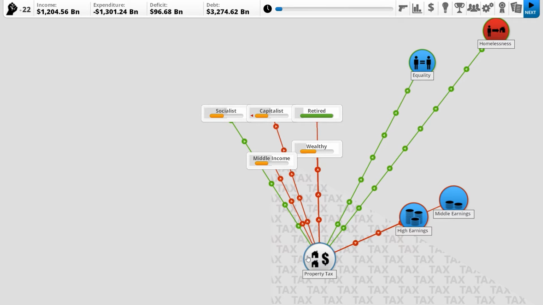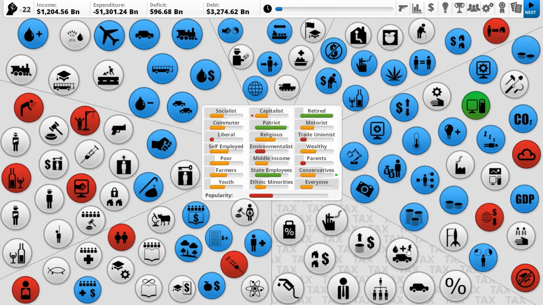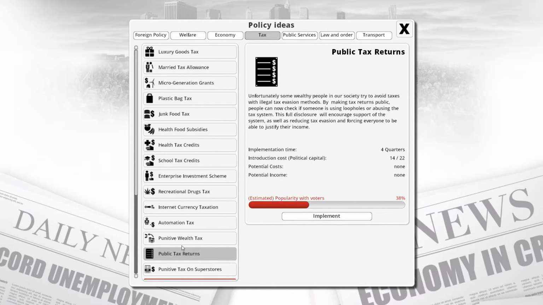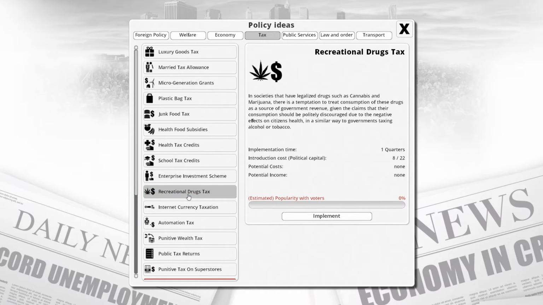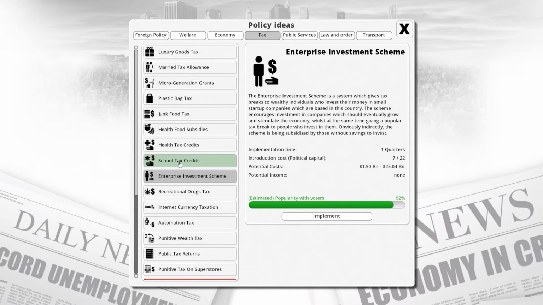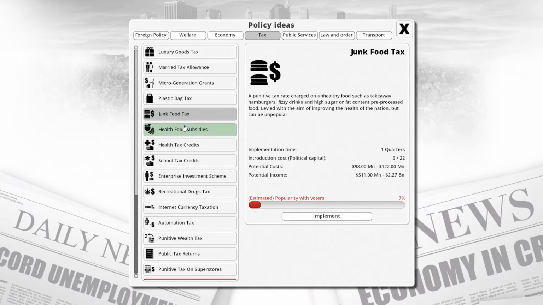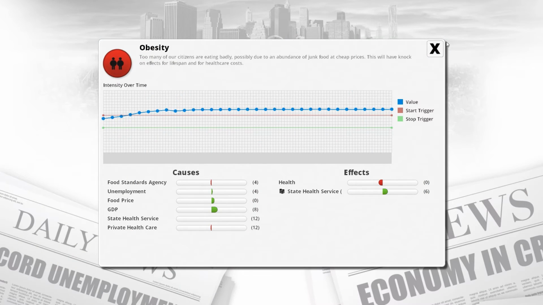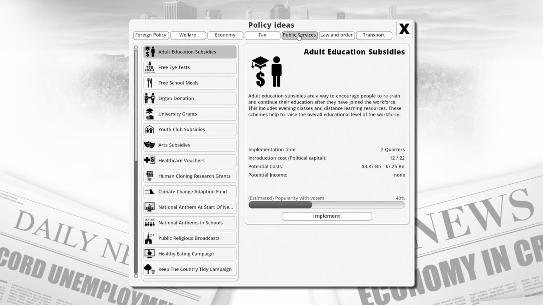Property tax, we lower a little bit with a lot of people, but that increases homelessness, which isn't a good thing. Is there a new tax we could introduce? I don't know. Public tax returns? Maybe that could work. That would make some people unhappy, but that would lower tax evasion, possibly be good. Recreational drugs tax? Well, we have no recreational drugs in theory, so this shouldn't give us any money. Enterprise investment scheme? I don't know. Junk food tax could be good, because that would actually bring in some money. Not a lot, but it may help stop obesity a little bit. Because it would increase the price of food.